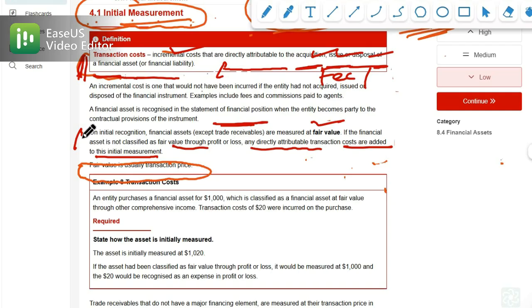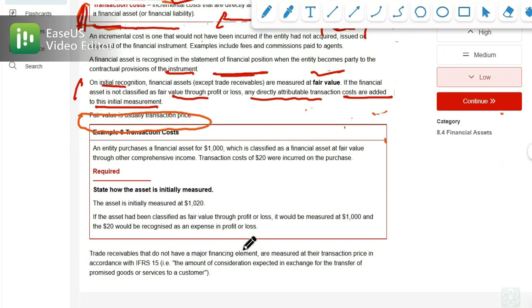The reason is that trade receivables do not have a major financing element, so they are measured at their transaction price. You will study this under IFRS 15.